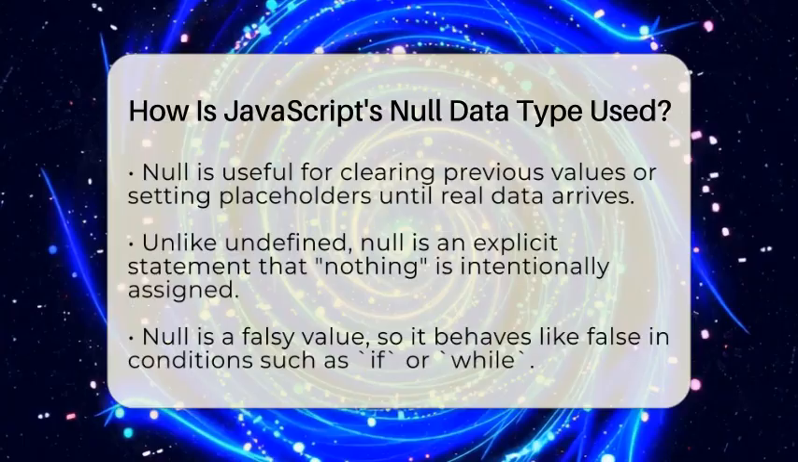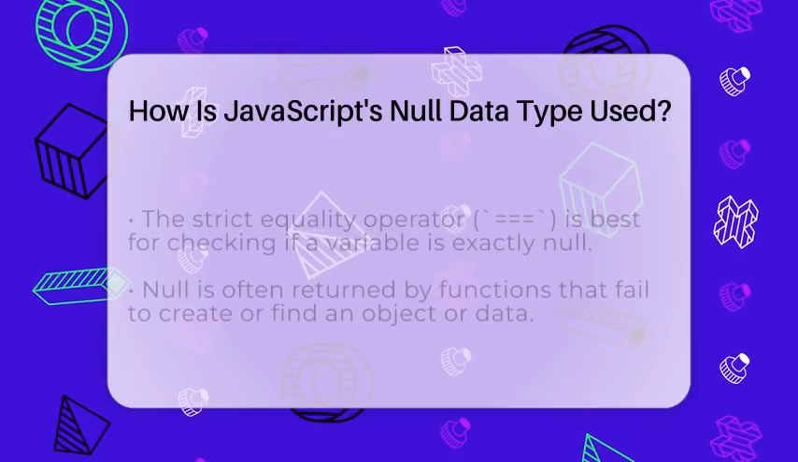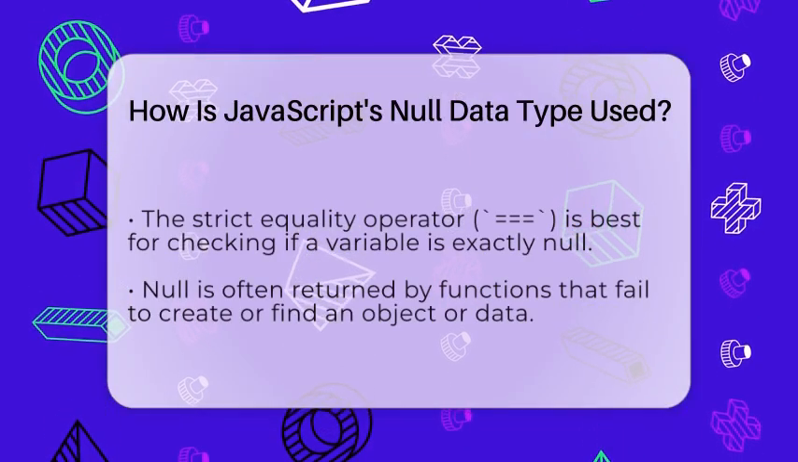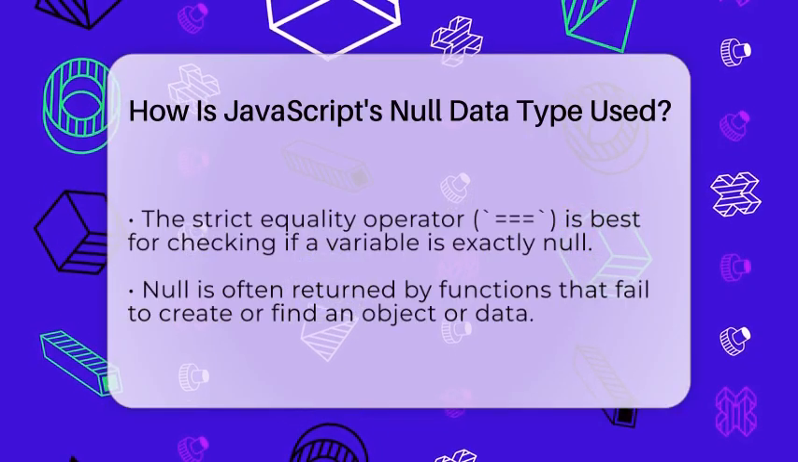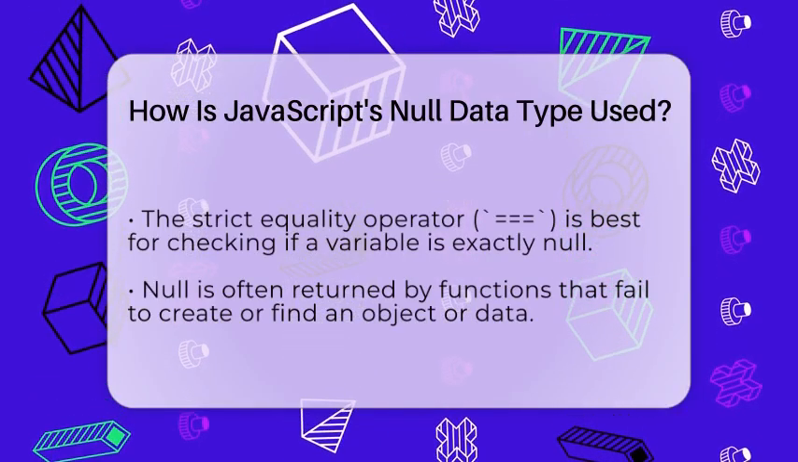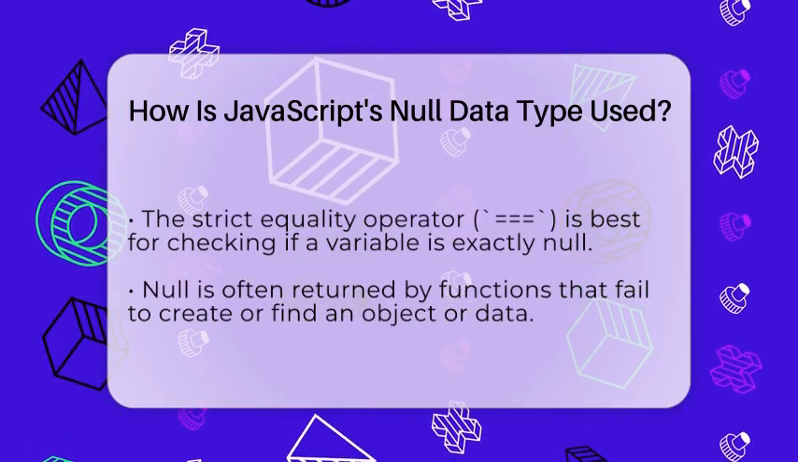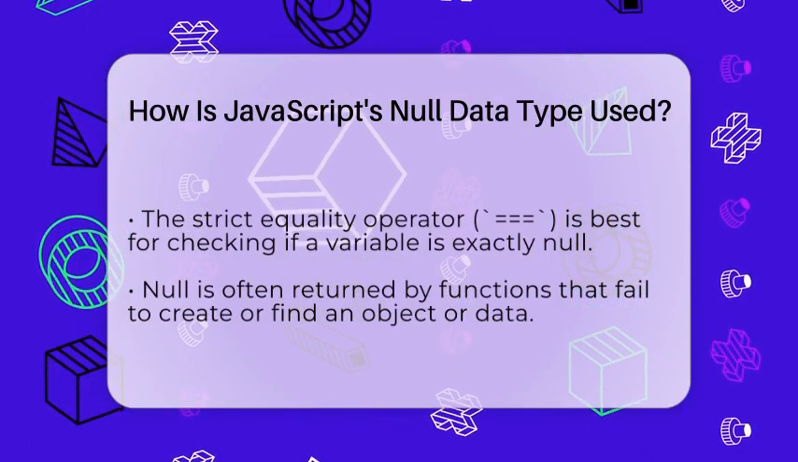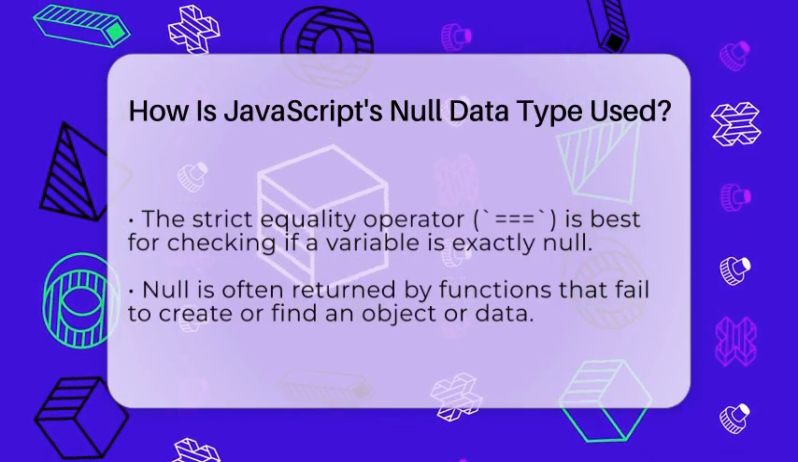The best way to check for null is to use the strict equality operator, which is three equal signs. For example, if value === null, will only be true if value is exactly null. This helps avoid confusion with undefined or other falsy values.